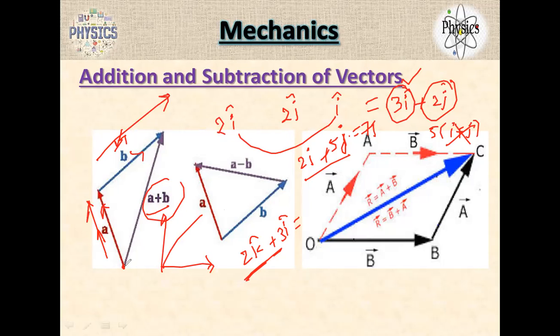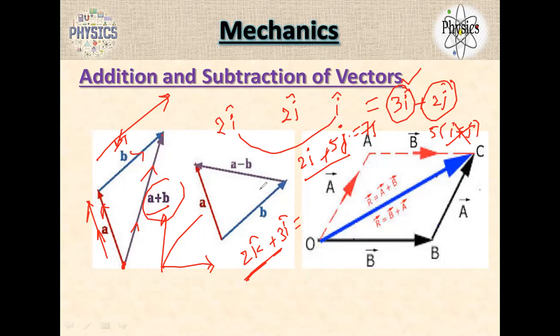One is the beginning of the vector, the other should be the ending of the vector, because you should show the direction. The resultant vector direction should be from A to B. You should say that A plus B is moving from A to B.